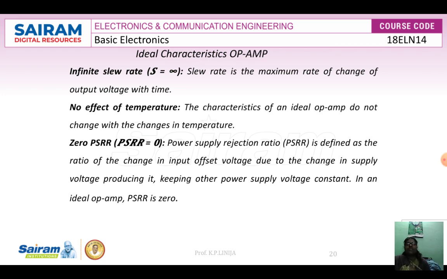We should keep these values in mind when we apply the op amp practically. These values are very important to compare the theoretical value with the practical value. I hope everybody has thoroughly understood the concept of ideal characteristics of op amp. Thank you.